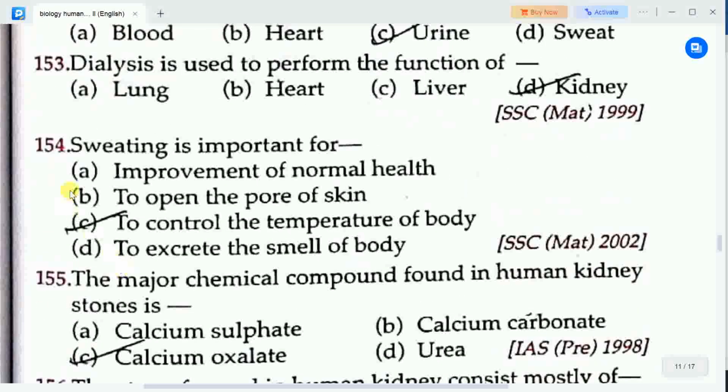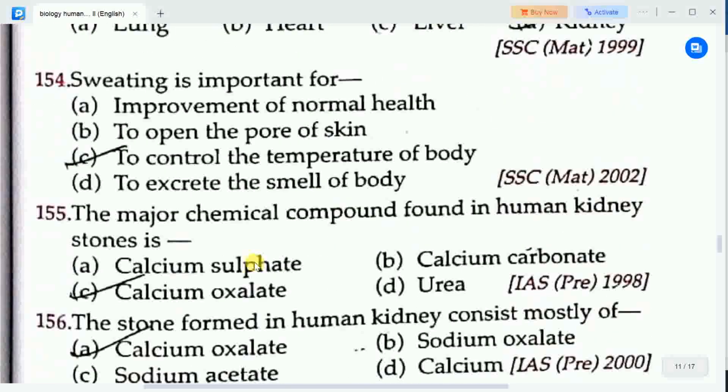Next question: sweating is important for? Options are A. Improvement of normal health, B. To open the pore of skin, C. To control the temperature of body, D. To excrete the smell of body. Correct answer is option C, to control the temperature of body. So sweating is important to control the temperature of body.